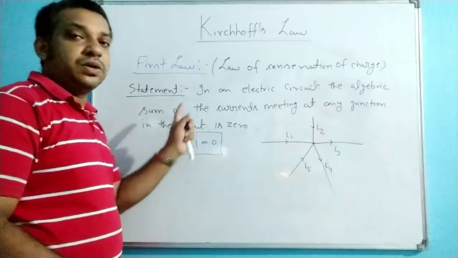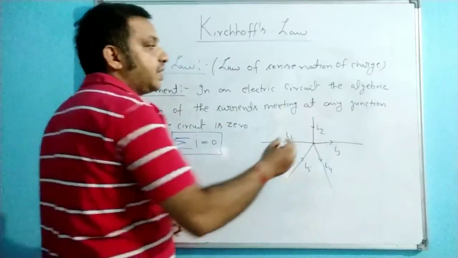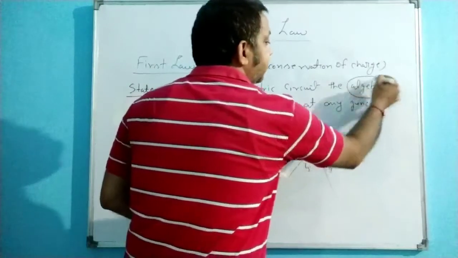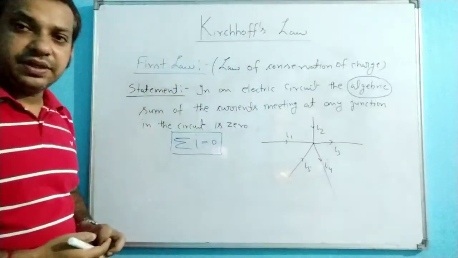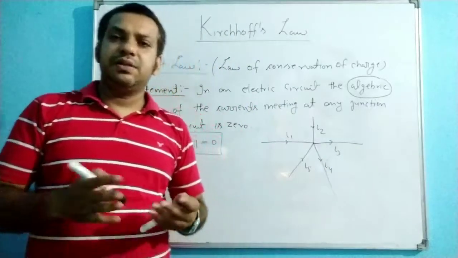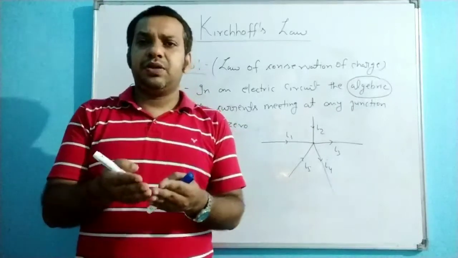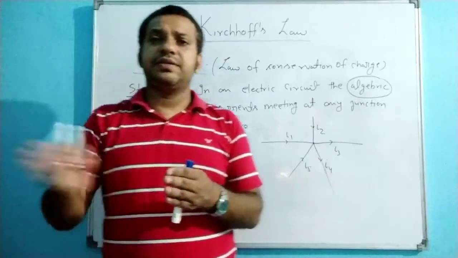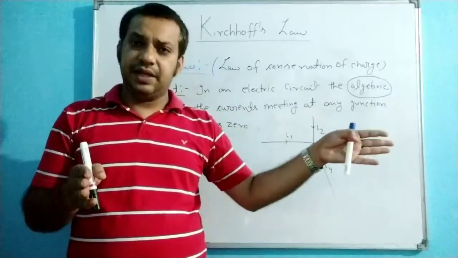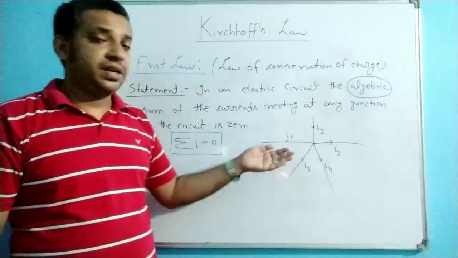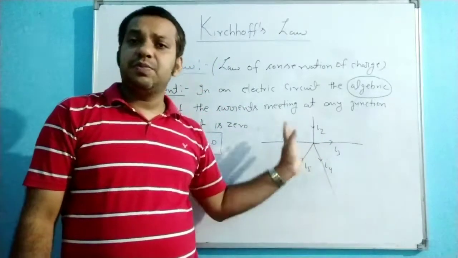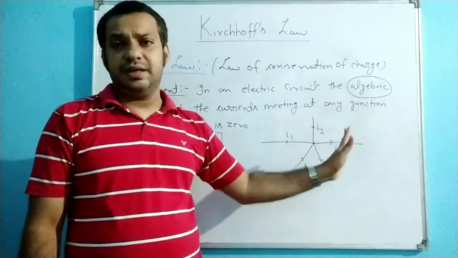So according to this law, there is an algebraic sum. How can you take the algebraic sum? The algebra is simple. If you are taking this side as positive, automatically the other side is negative. So if you consider the incoming direction as positive, then the outgoing direction is negative.